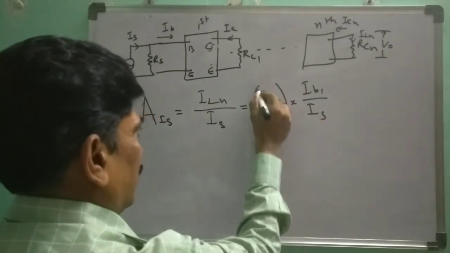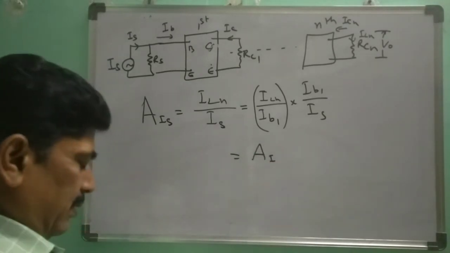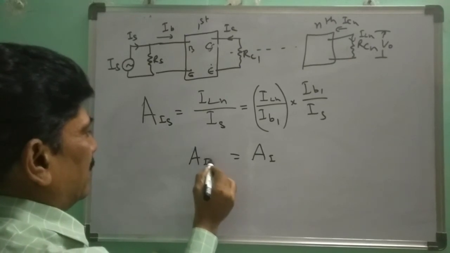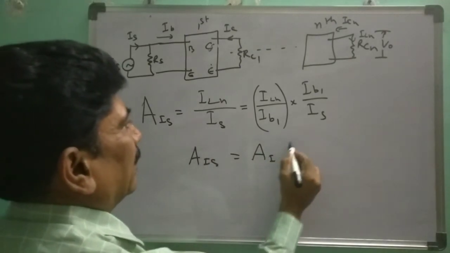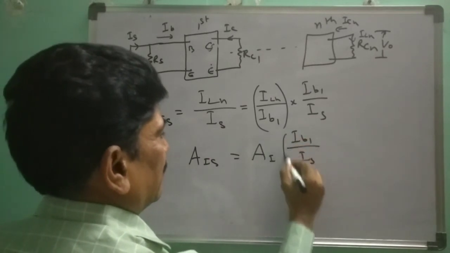This is AI. So AIS is equal to AI into IB1 by IS.